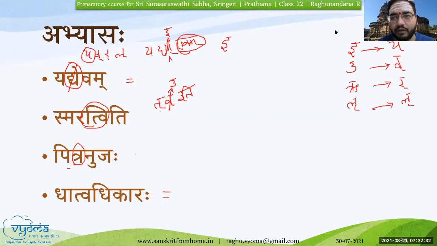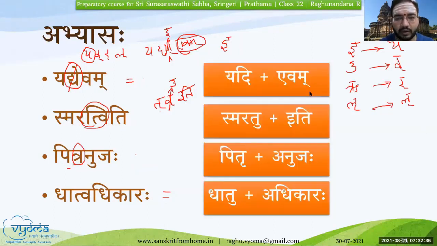If you note down this mapping on the right side, Ikara to Yakara, and the reverse of it, then you'll be able to solve any examples or questions related to Sandhi without any doubts.